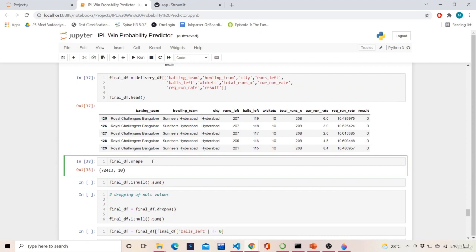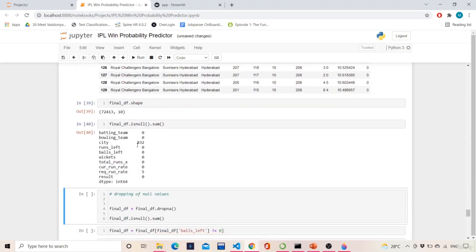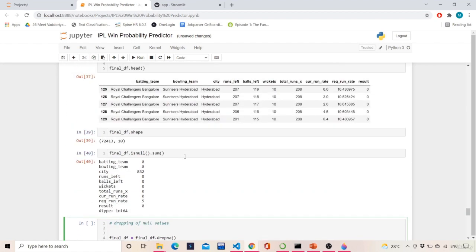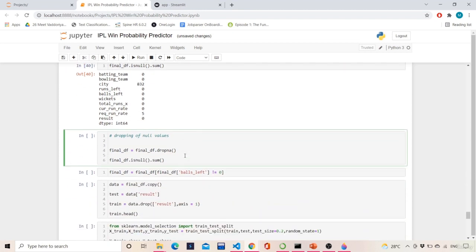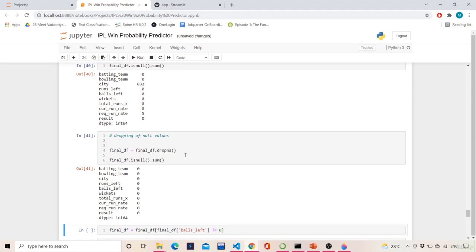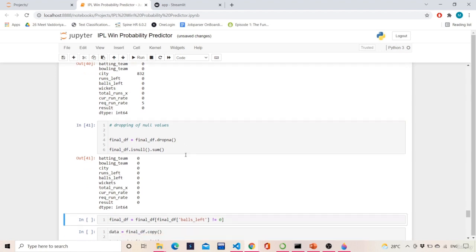So let's see the shape of it. We see the shape is this, and then we'll check for null values. We observe that there are some null values in the city. We will drop those, because cities are obviously locations, and only those locations are there. It makes no use, so you can simply drop it.